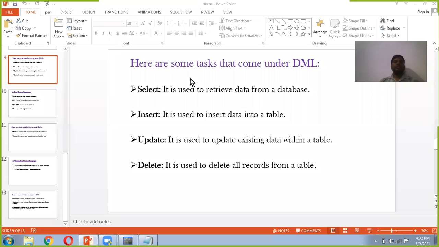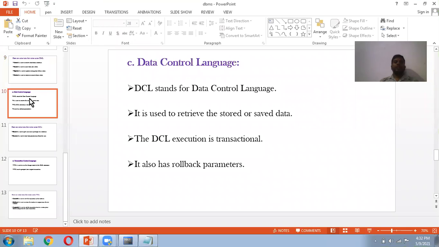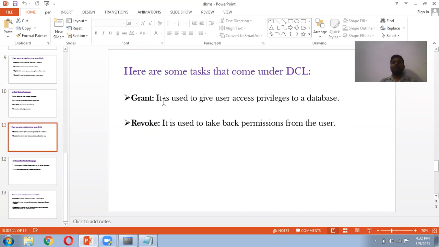Now you will see the next one, data control language. DCL stands for data control language. It is used to control the stored or saved data. The DCL execution is transactional. It also has rollback parameters. Here are some of the tasks that come under DCL. Grant is used to give user access privileges to a database. Revoke is used to take back permission from the user.